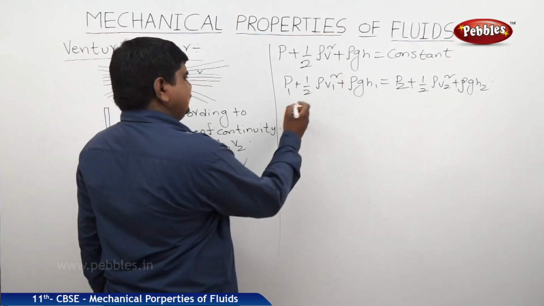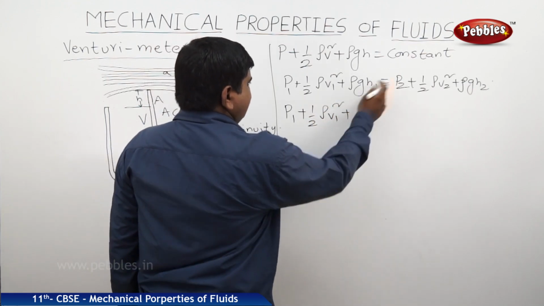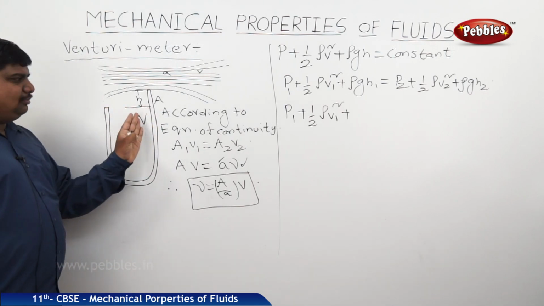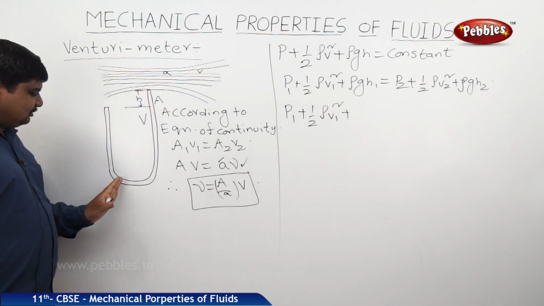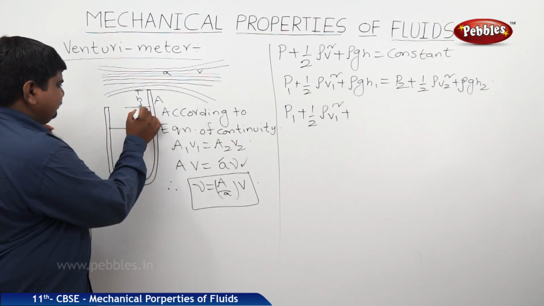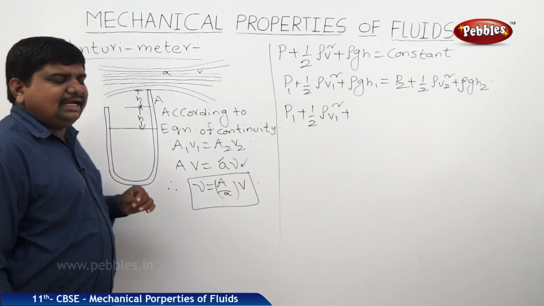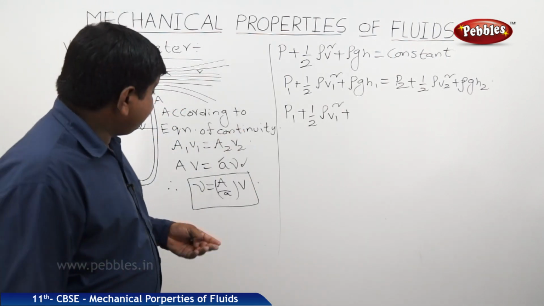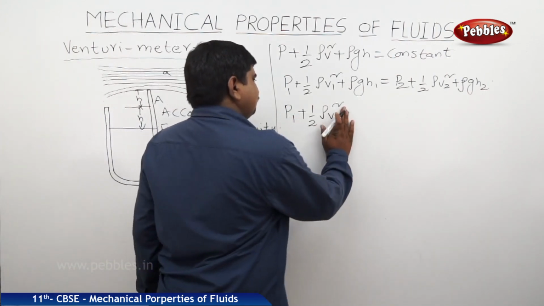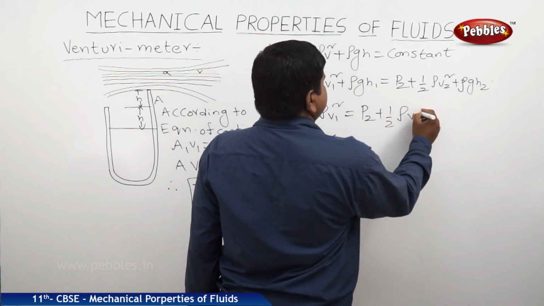So now we can say that this is P1 plus half rho V1 squared. H1 and H2 will get cancelled out, because if you see the heights, however much height is increased on one end, that much height will be lowered on the second end. So we can say from here to here also it will be the height H. Take a liquid of density rho which is falling from the height H. Then P1 plus half rho V1 squared is equal to, where H1 is equal to H2, P2 plus half rho V2 squared.